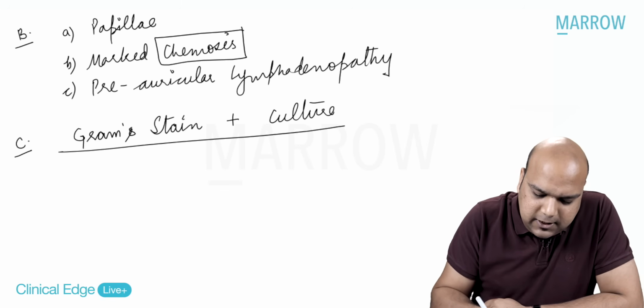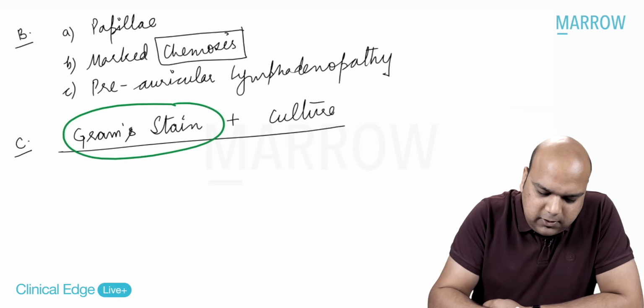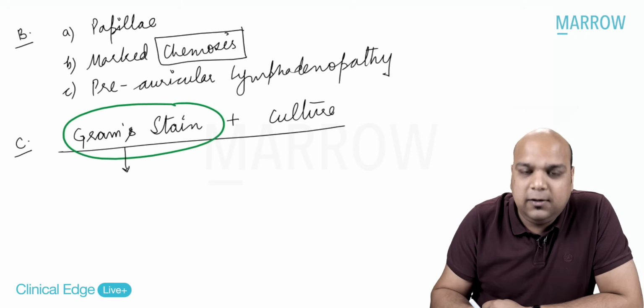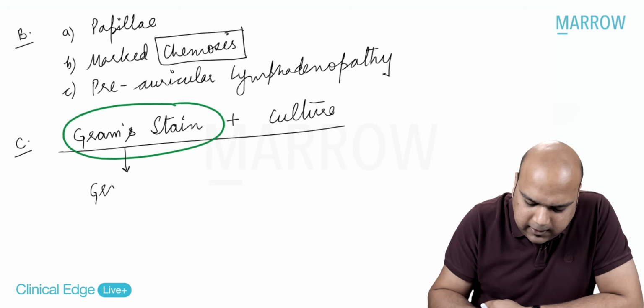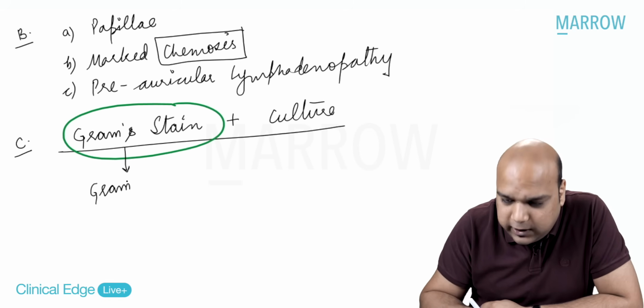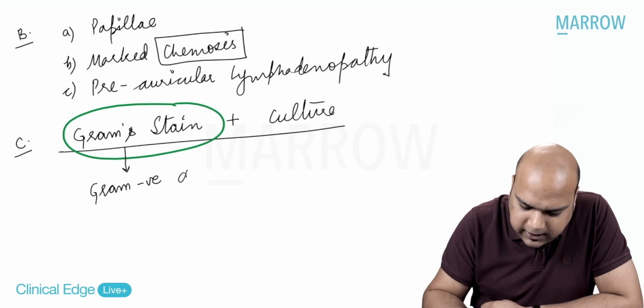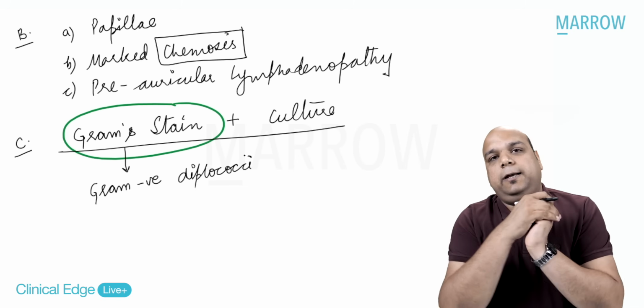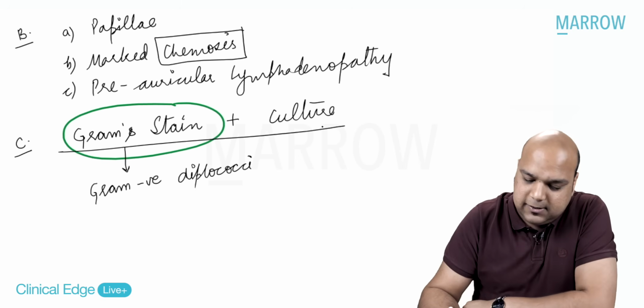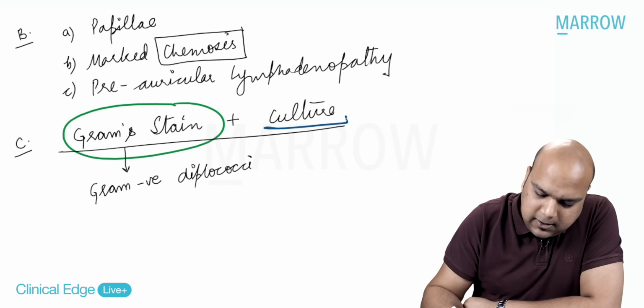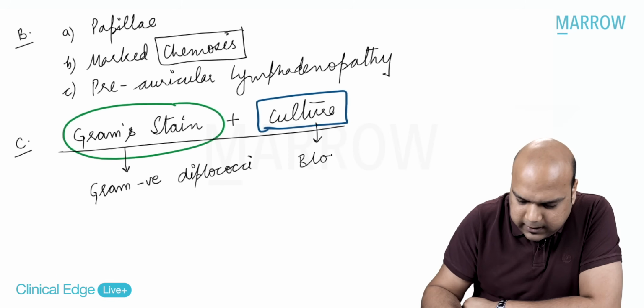When you do gram stain, in 30 minutes you get the report. What are you going to get in gram stain? You are going to get gram negative diplococci. Now, culture, how are you going to do the culture in this patient? Culture of Neisseria, gram negative diplococci. So yes, we can do it on blood agar. We can do it on chocolate agar.